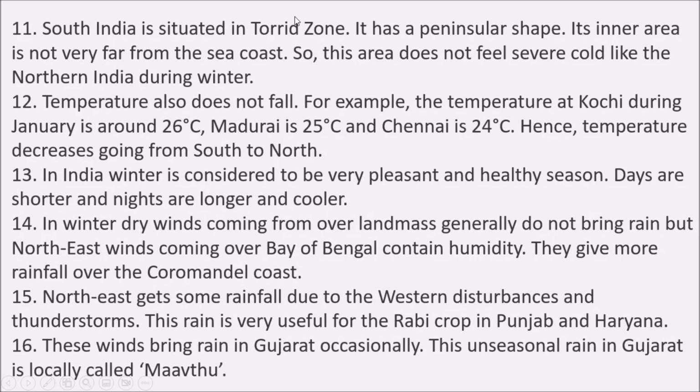South India is situated in the torrid zone. It has a peninsula shape. Its inner area is not very far from the sea coast. So this area does not feel severe cold like northern India during winter. Temperature also does not fall. For example, the temperature at Kochi during January is around 26 degrees Celsius, Madurai is 25 degrees Celsius, Chennai is 24 degrees Celsius. Hence, temperature decreases going from south to north.